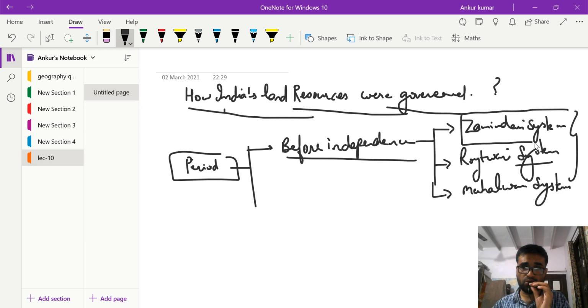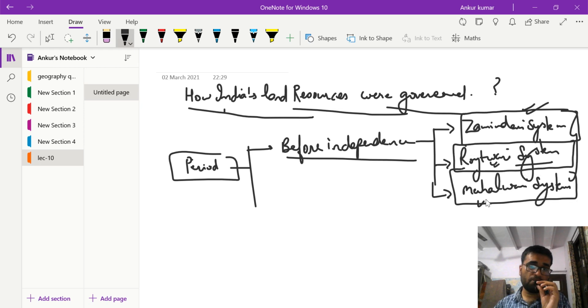This Zamindari system was mostly prevalent in the Bengal Presidency, that is Bengal, Odisha, Bihar region. The Ryotwari system was mostly prevalent in the Madras Presidency; Bombay was also included in Ryotwari. The Mahalwari system was mostly prevalent in northwest India, in Punjab and the United Provinces.